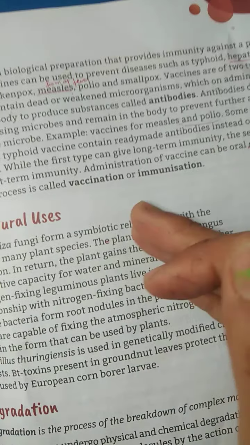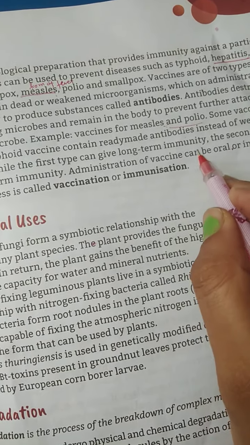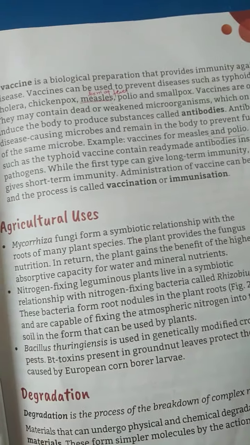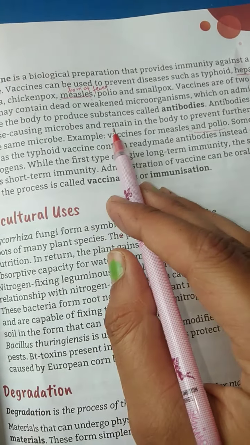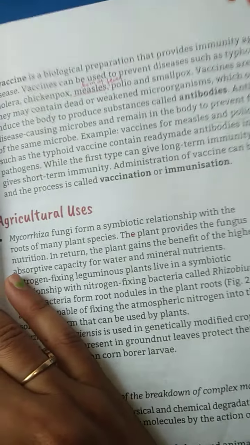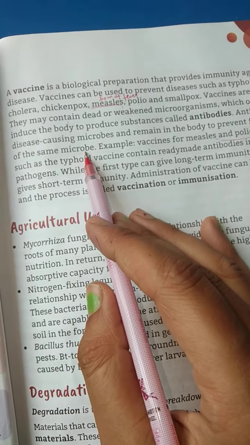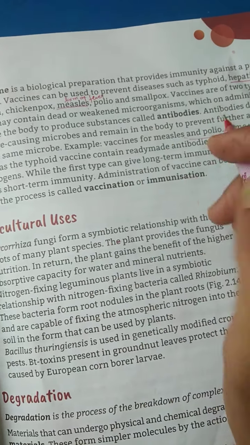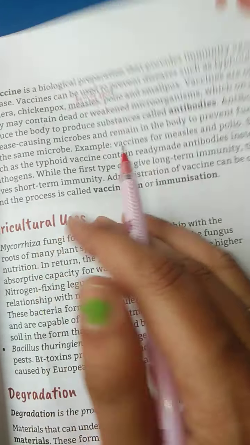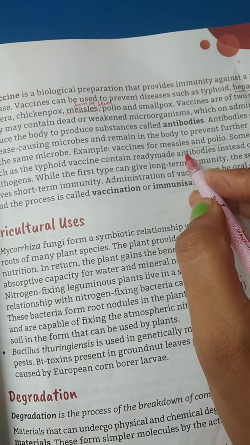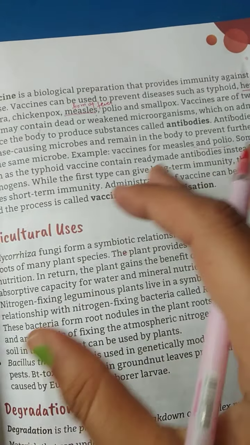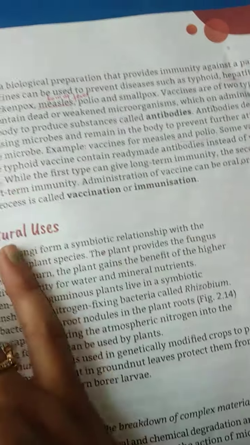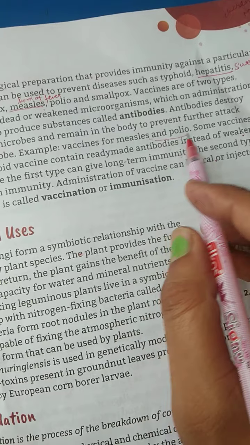It gives long-term immunity to fight with any particular disease, but on the other side, antibodies destroy disease-causing microbes, we know, and remain in the body to prevent further attack of the same microbe. If any person is infected with a particular disease like typhoid or hepatitis, the vaccine helps to cure that problem for a long time. Means it increases the immunity to fight with that disease. Example, vaccines for measles and polio.